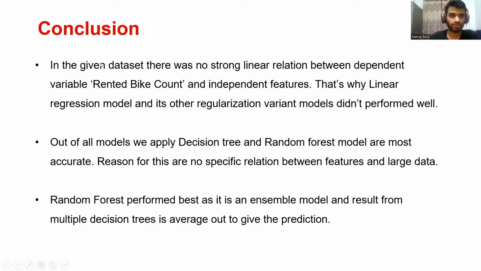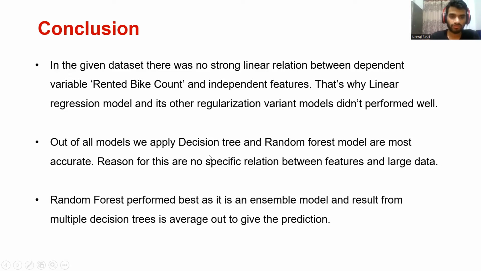So what is the conclusion of this presentation? In the given data set, there was no strong linear relation between the dependent variable rented bike count and the independent features. That's why the linear regression model and its regularization variants didn't perform well. The reason is that linear regression and all of its regularization variants like lasso and ridge that we have used are based on the assumption that the dependent and independent features have to be linearly dependent. There should be a linear relation, but there was no quite strong linear relation in the given data set. Hence, linear regression did not perform well.